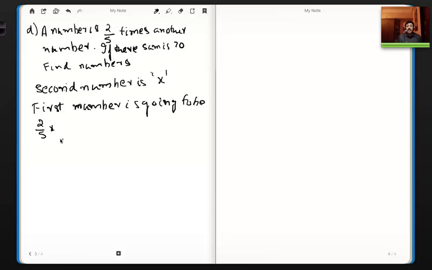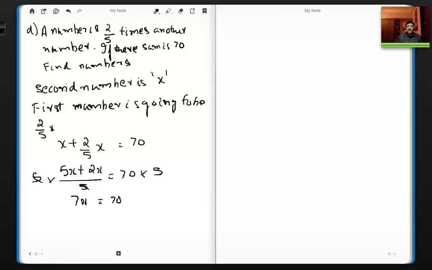Correct? That's given. Now the next point given in the problem is that the sum of the numbers is 70. What is the sum? x plus 2 by 5x is equal to 70. What's the LCM here? 5, because the denominator is 1 here. So 5x plus 2x divided by 5 is equal to 70. Of course I can use the multiplication property of equality, and the 5 and 5 get off. 7x equals 70 into 5, or x is equal to 50.